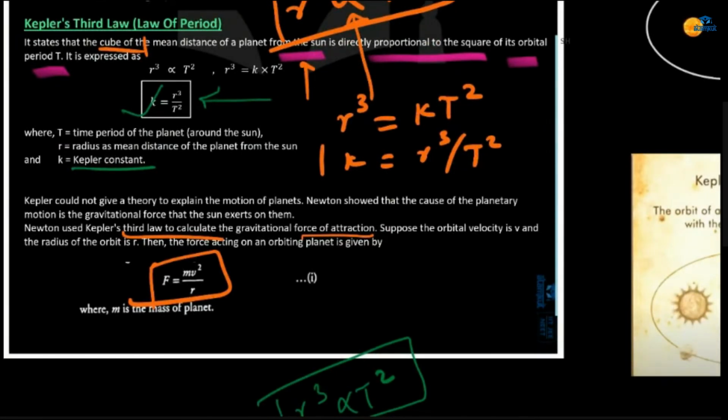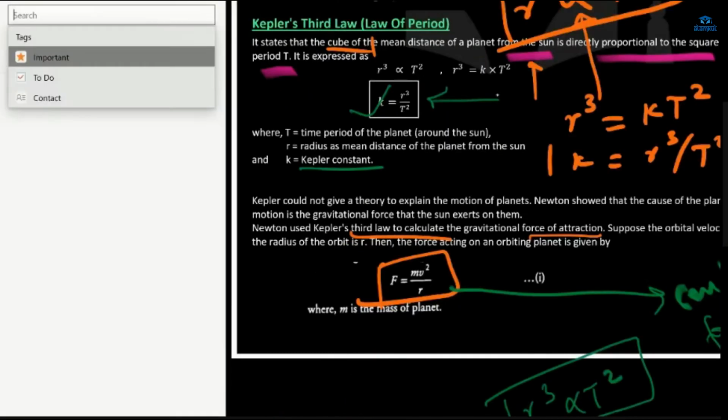F is equal to mv square by r. Do you know about this? What is this? This is the force that is acting on the planet when it revolves around the sun. This is called centripetal force. F is equal to mv square by r.